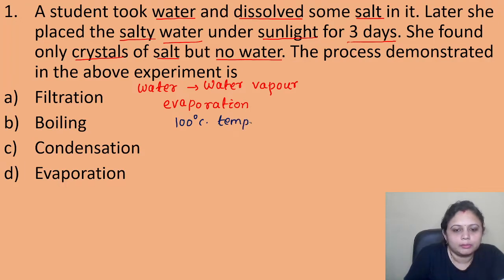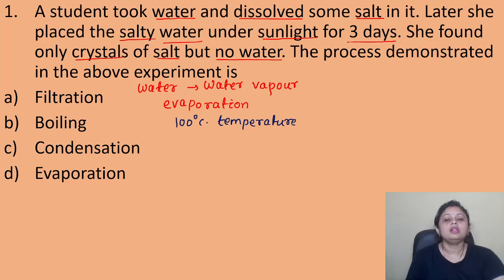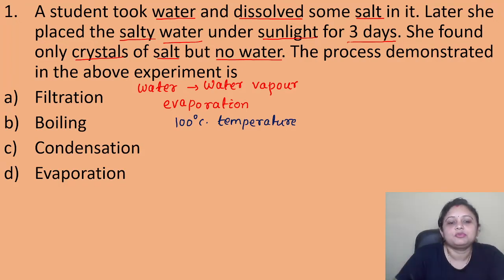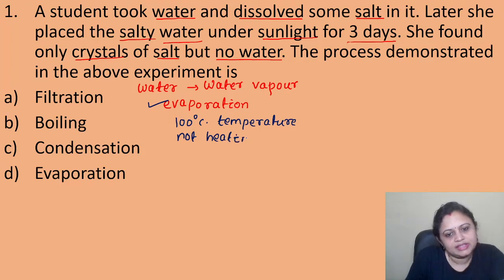Here, in the presence of sunlight, the water is converted into water vapor on its own. We are not heating it, right? And this process is known as evaporation if we are not heating it. So here the correct answer is option D, that is evaporation.